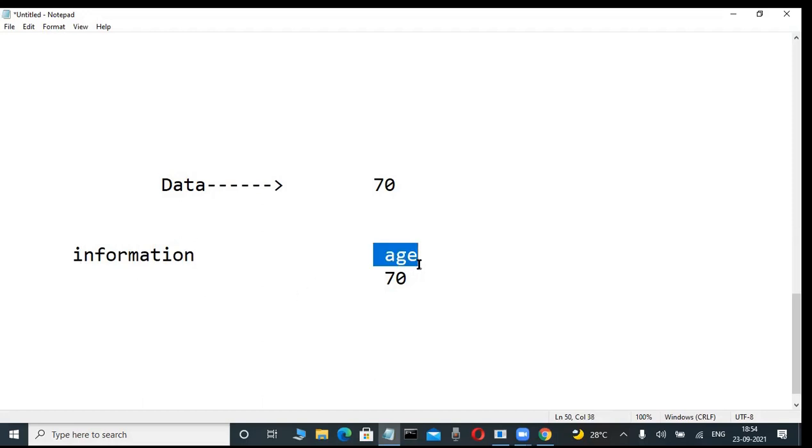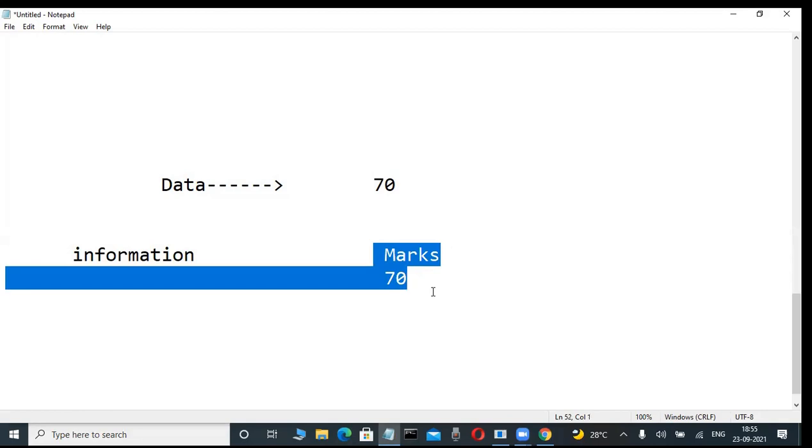Suppose in place of age, I give rupees. Now here, maybe 70 rupees. That is information. Again, if I give dollars, that is $70. That is information. Suppose here I give marks, marks is 70, maybe some student's marks. An end user understandable format is there, that is nothing but information. Where an end user understandable format is not there, that is data. Where it is there, that is information.